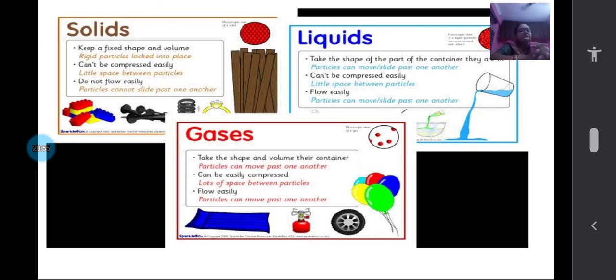As I told you, in one A4 sheet of paper, you can collect solids and liquids alone. Gases it is not possible. So you can draw 3 solids, 3 liquids and 3 gases from your textbook or workbook or whatever pictures I have shown. Color it, and on the back side of the paper you write why you confirmed that the 3 things you have selected are solids. Why did you say that the 3 things you have taken as liquid are liquids, and why are the 3 things you have mentioned there gases? So this work you complete.